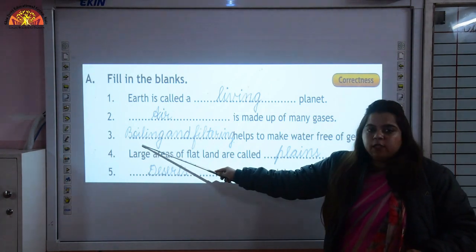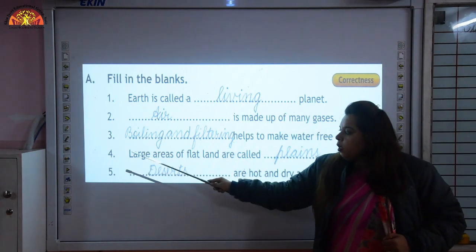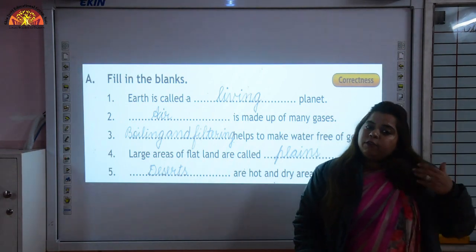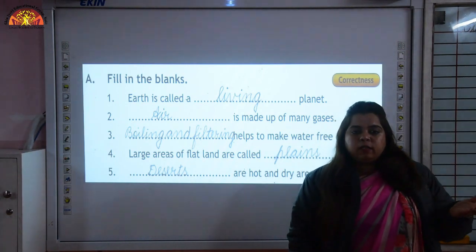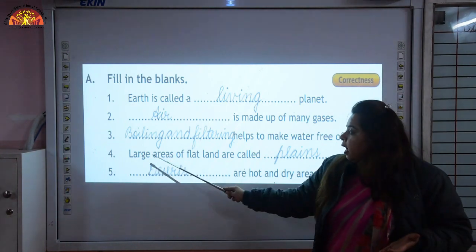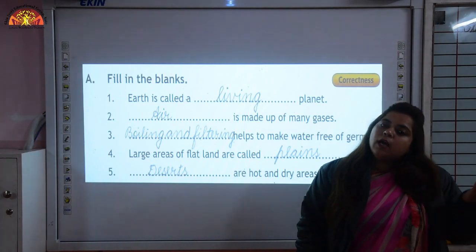So the answer is boiling and filtering. Number 4, large areas of flat land are called dash. Now we have different types of land, different land is there on different places, but large areas of flat land are called what? Large areas of flat land are called plains.